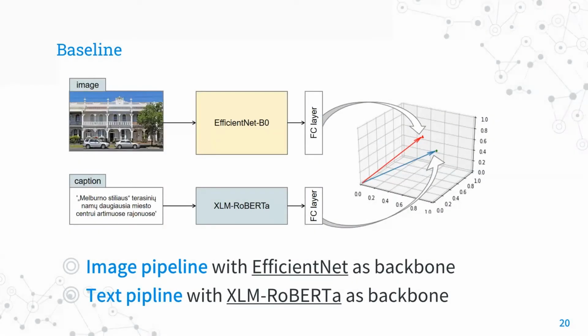This is our baseline. Basically speaking, the baseline consists of 2 pipelines. One is the image pipeline, and the other is the caption pipeline. They apply the pre-trained models mentioned before as the backbone to extract features from the image or text data. After that, two different fully connected layers work as encoders to represent the features as vectors of fixed dimension.